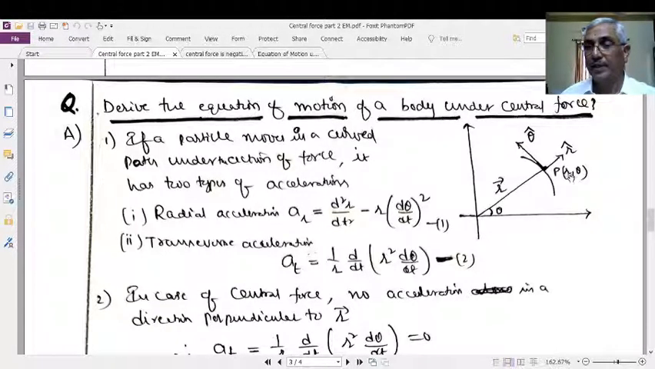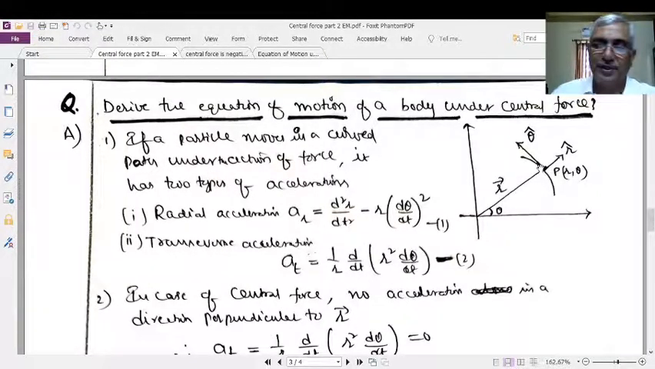The coordinates of the particle at this position are P(r, theta). r is nothing but the magnitude of this radius vector. Theta is the angle made by this radius vector with the initial position. And as I said just now, r cap is a unit vector along r bar, and theta cap is a unit vector along the angular displacement of the body.